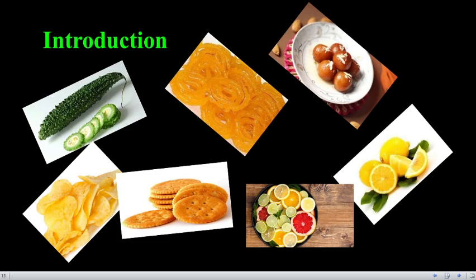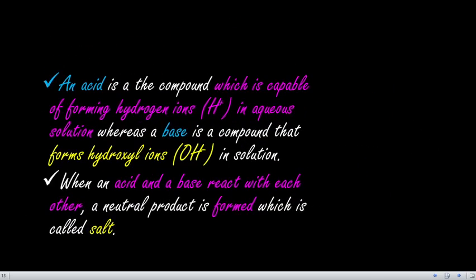These compounds can be classified into acids, bases and salts, based on the taste or based on the chemical compound present in it. Without them we can't run our life. They play an important role in our day-to-day life, even in our body. Metabolism is carried out with the help of the hydrochloric acid present in our stomach. So acids, bases and salts play an important role in our life.